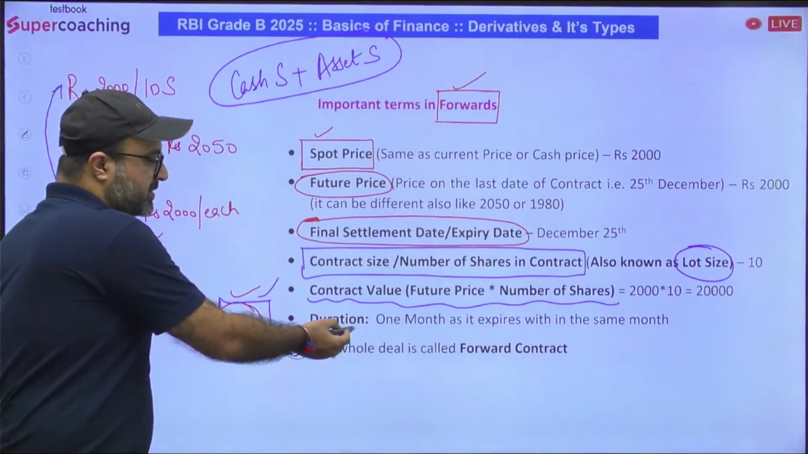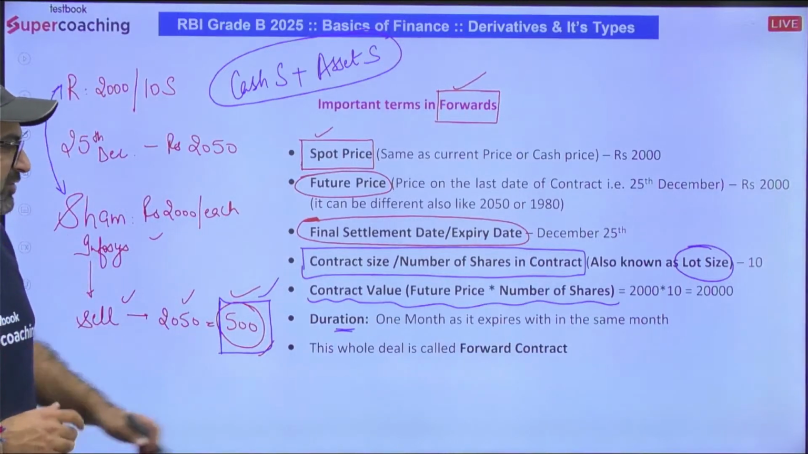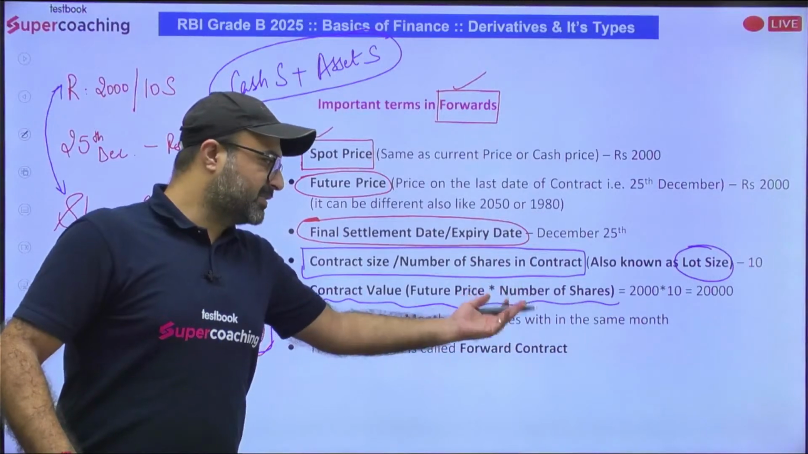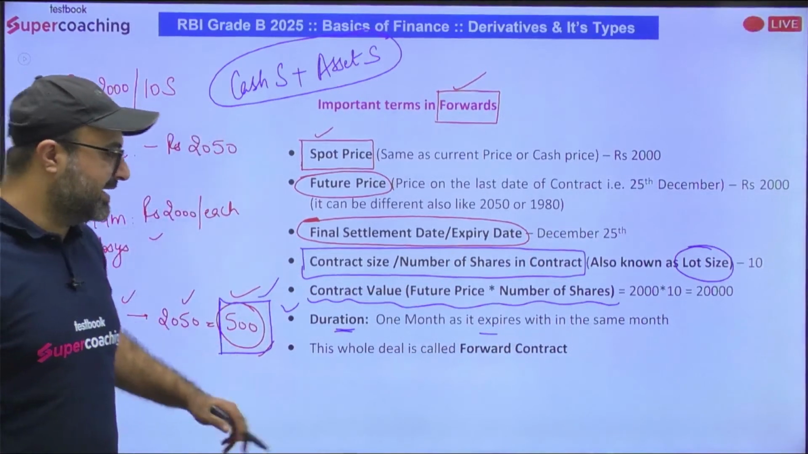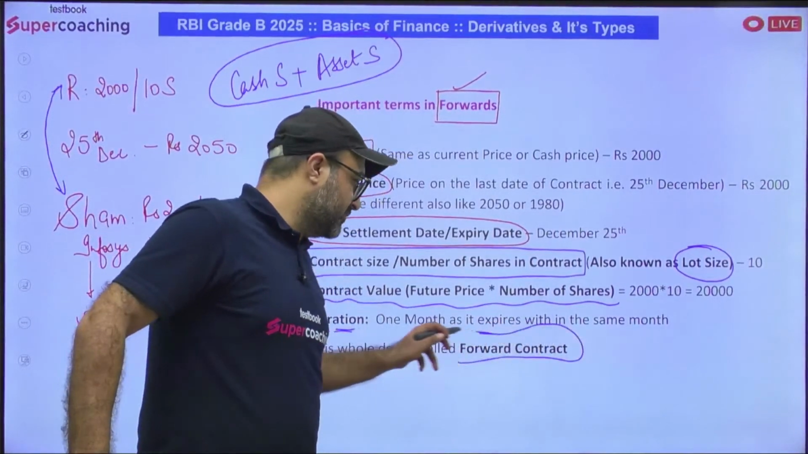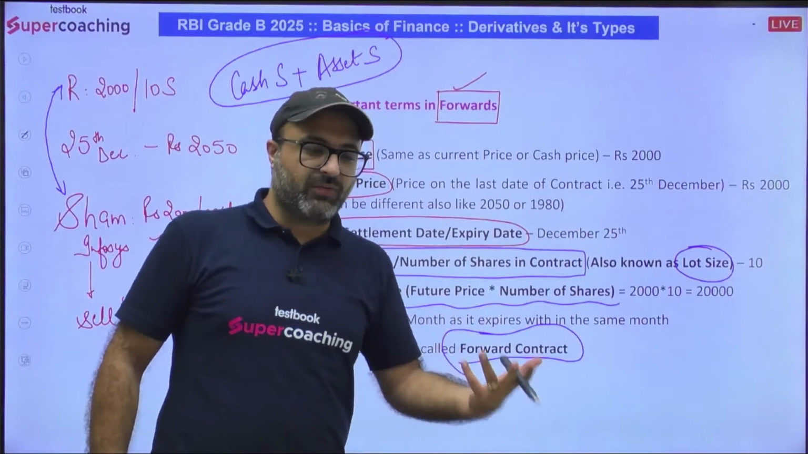Next is duration. Duration is the time period for which the agreement is signed. So 1 month, as it expires within the same month. I would say duration is 1 month as per our example, and this particular derivative is known as what? It is termed as a forward contract, or forward derivative.